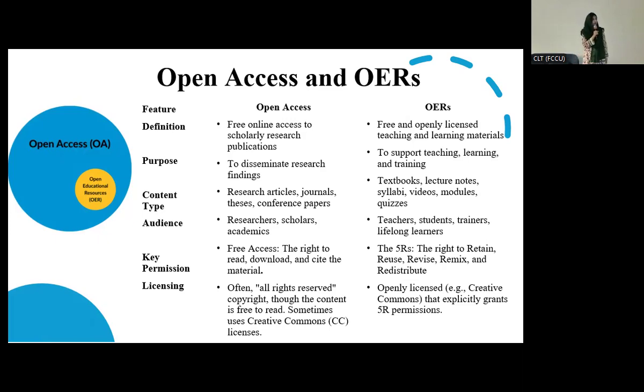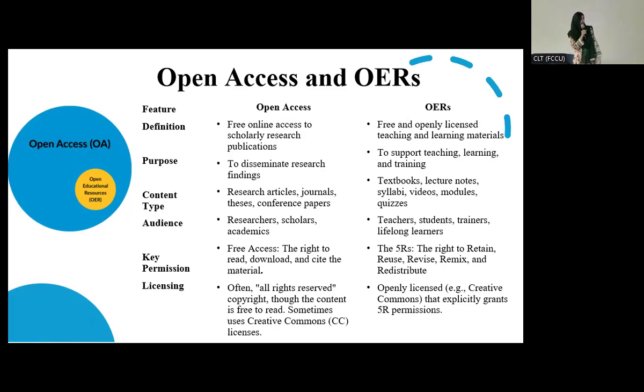If we see the audience of open access materials, scholars, researchers, and academics are the audience. The audience of OER is teachers, students, trainers, and lifelong learners. Lifelong learners are common people who want to learn something new and be updated about something.